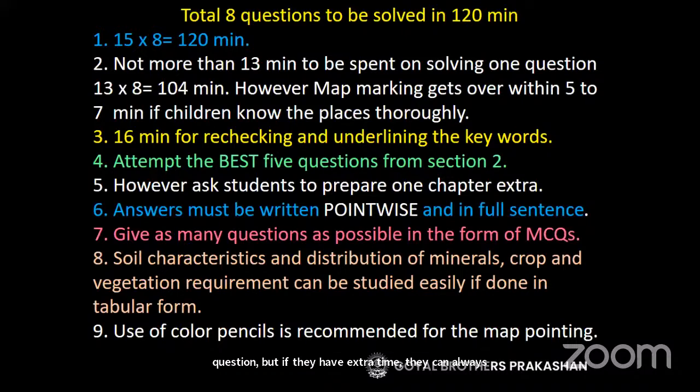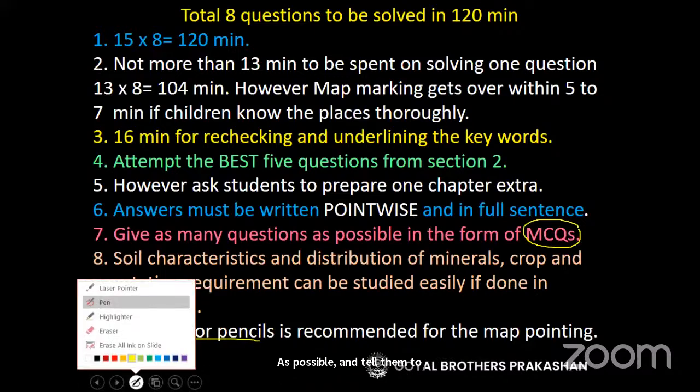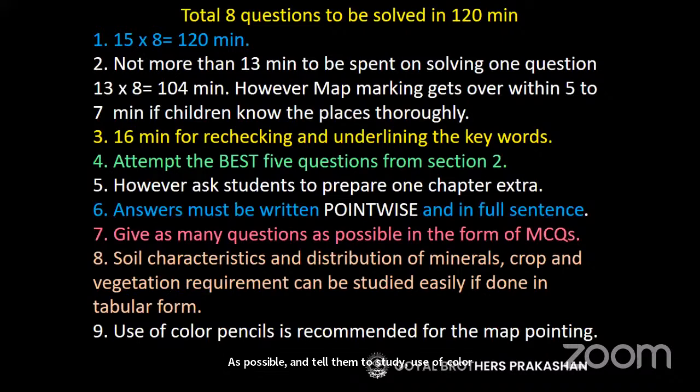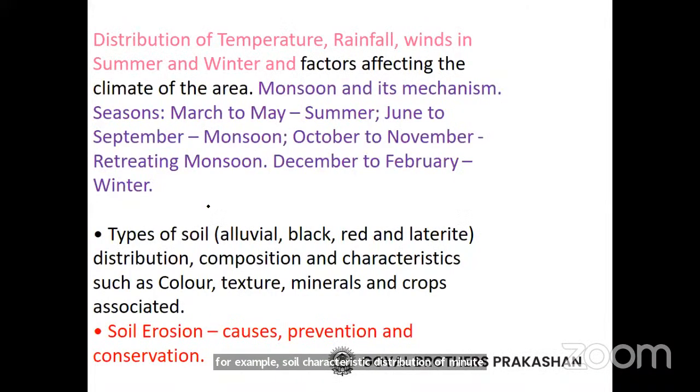Okay, give as many questions as possible in the form of MCQs for those chapters which children are not going to study thoroughly. I mean to say they are going to study only 5 chapters thoroughly or 6. So for the remaining 3 chapters we can make as many MCQs as possible and tell them to study. Use of color pencils is always recommended, and if you can tell the children to study the data in tabular form, for example, soil characteristics, distribution of minerals, crops, then in tabular form, they can remember very well.